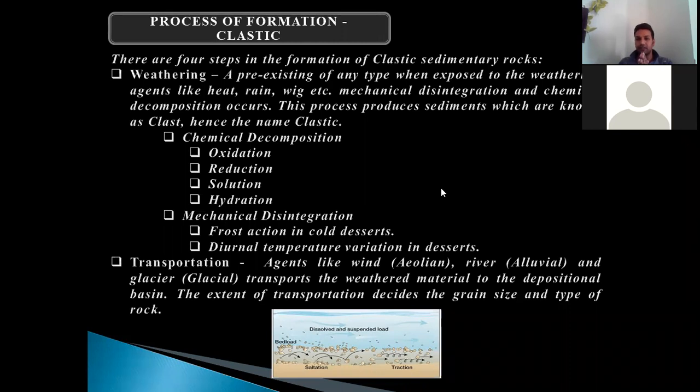The agents like wind, river, and glacier transport the weathered material to the depositional basin. See, it is very important to understand that when the weathering is done, the sediments are subjected to transportation. Not necessarily, but many times, multiple times, they are subjected to transportation with the help of different agencies. Wind transports sand, river transports alluvial material, glacier transports large blocks, and they deposit them at a certain place where the velocity is checked. That is called the depositional basin.